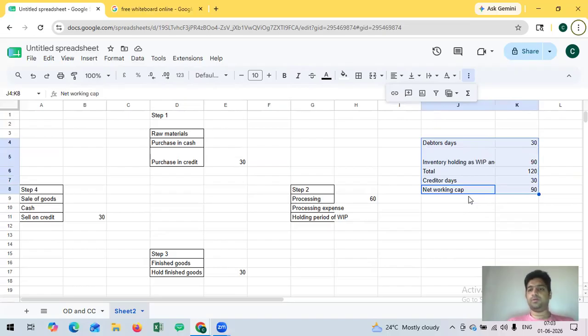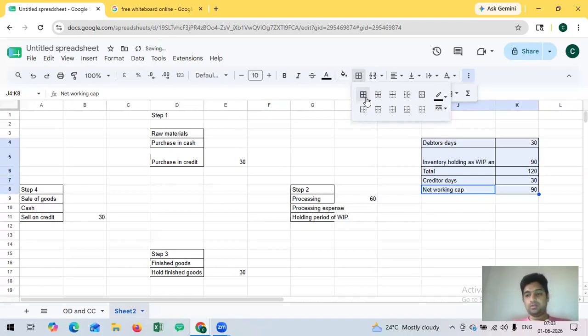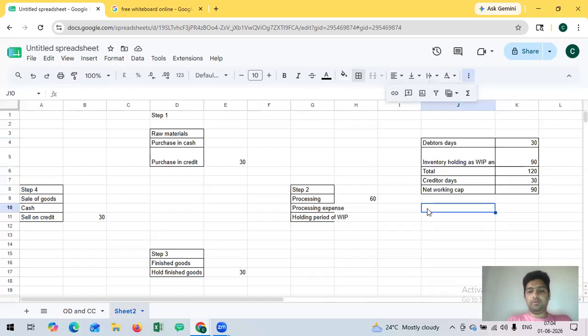So, when banks fund for working capital, the bank funds after understanding the business cycle, means how much credit period they are getting, how much credit period they have to give to the customers, what is the inventory holding period. What is the processing period, they will understand these things, and they do funding. So for this, normally banks provide multiple facilities. One is cash credit or overdraft.